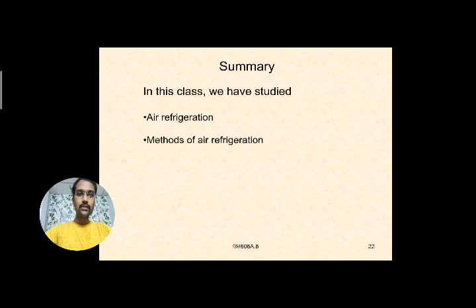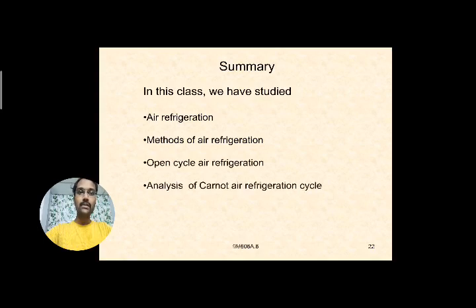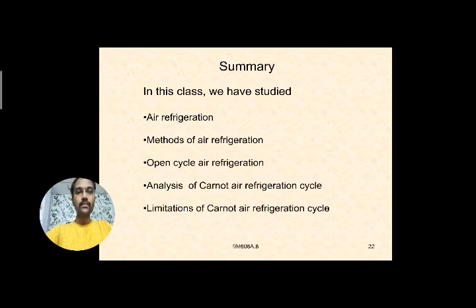If you summarize, we have seen the air refrigeration process and methods of air refrigeration, like the different types, open cycle and closed cycle. Next, we made some analysis of the Carnot air refrigeration cycle, and we saw how to find its COP. We also saw some limitations of the Carnot air refrigeration cycle, why it is a theoretical cycle: because of the design limitations. Since it is an impossible case, we consider it a theoretical one.